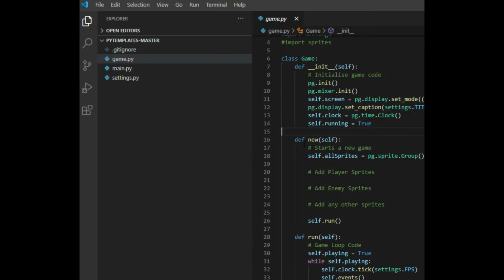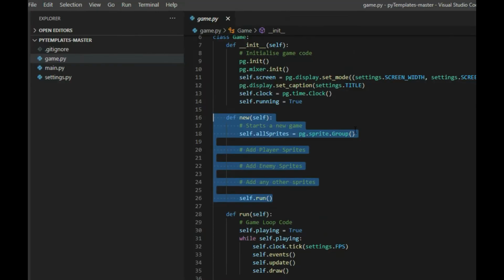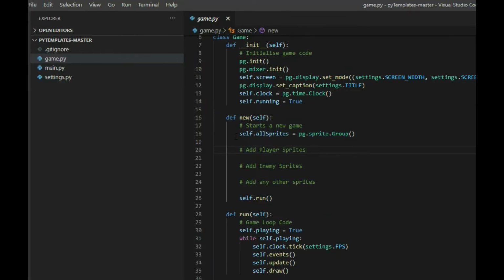And then the next function is called new. So when you create a new game, all it's doing so far right now is he has a sprite group. So in Pygame, you can create sprites and you can have groups of sprites. And for the template, what he's doing is setting a variable called all sprites. So all the sprites in the game would be added to this group. And you can flesh it out. He has comments here to flesh it out, to add player sprites, add enemy sprites, and any other sprites.